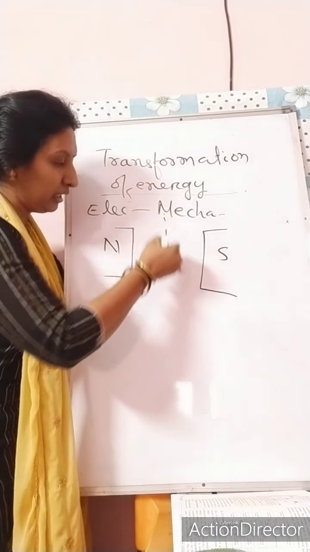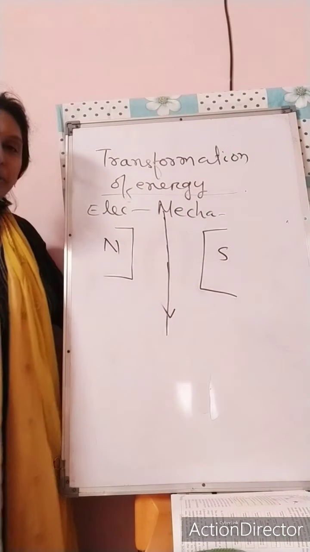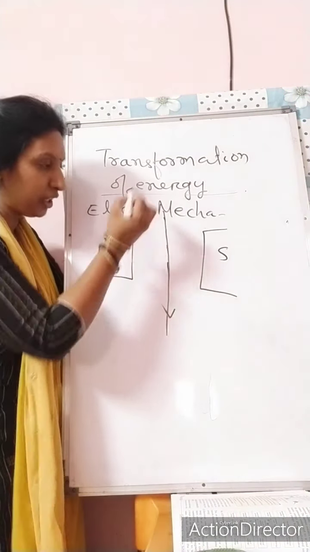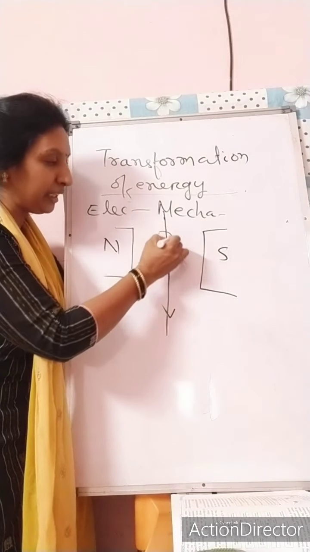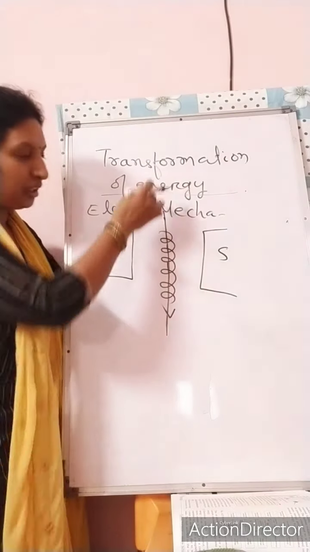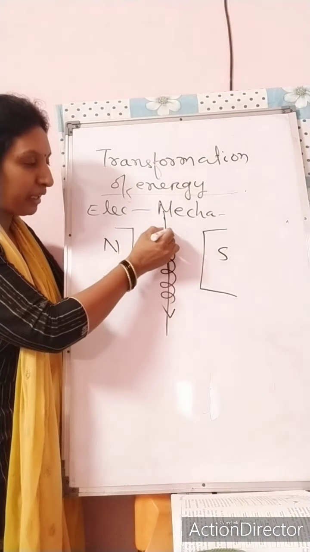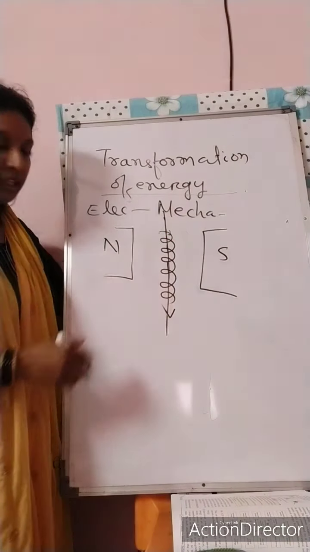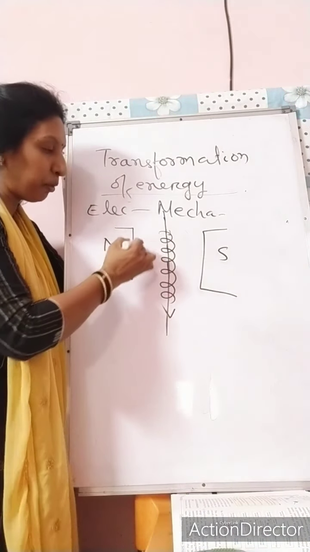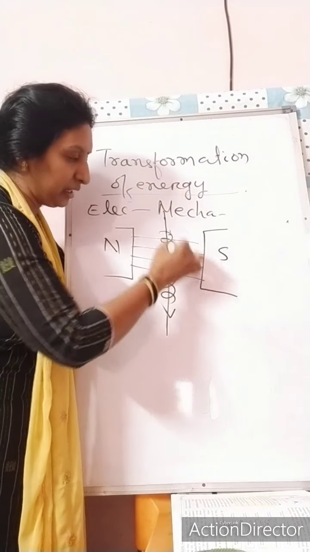Due to the current in the circuit, a magnetic field is created in this way, whereas due to these two opposite poles, the magnetic field is behaving in this way.